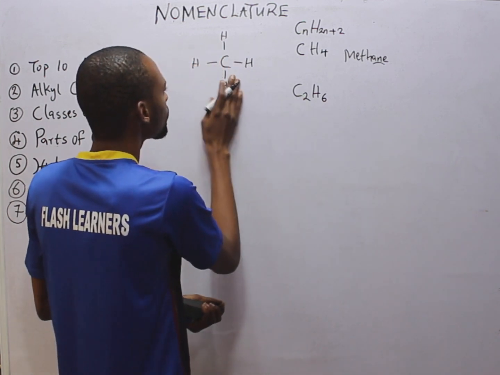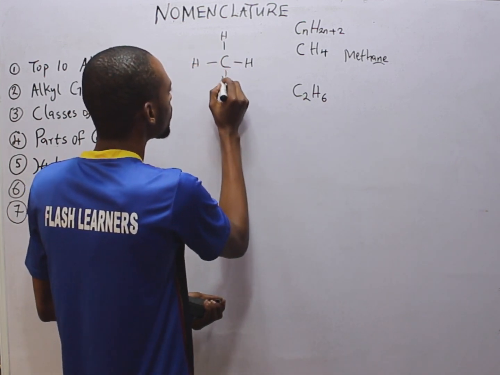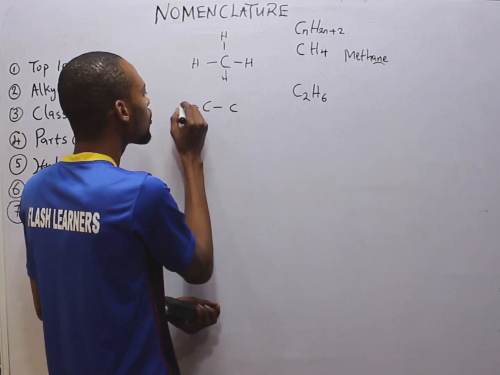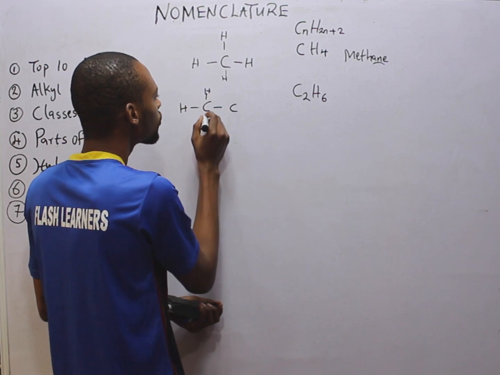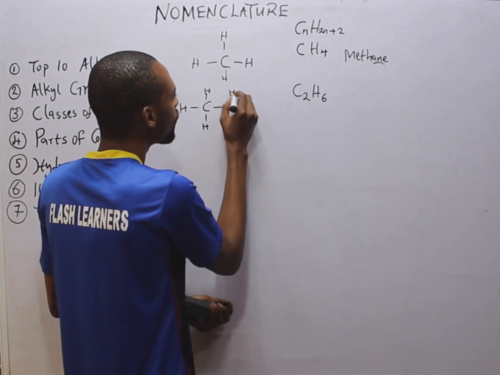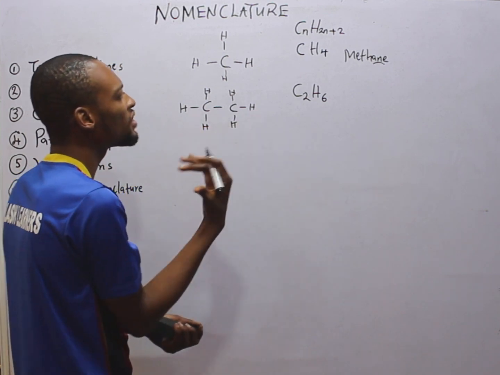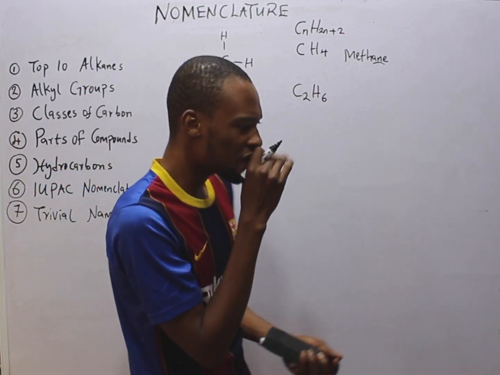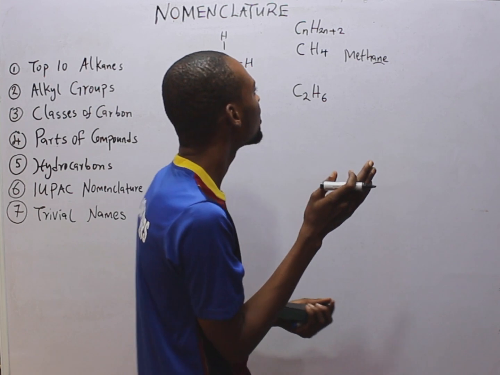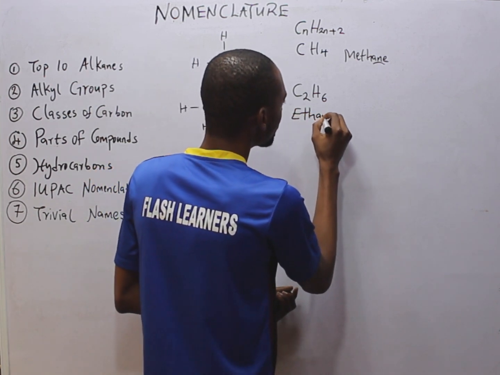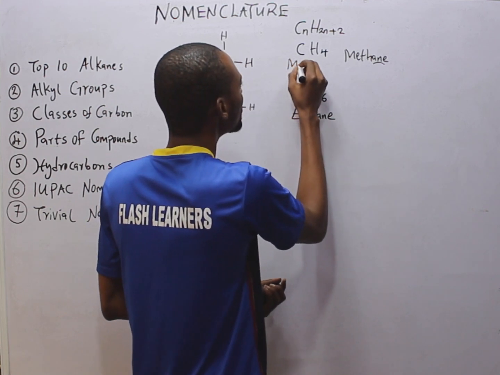It is simply 2 carbons, single bond, H6: 1, 2, 3, 4, 5, 6. And what is the name of the second member of the alkane family? This is simply ethane.